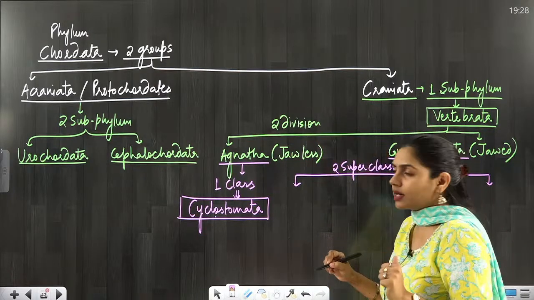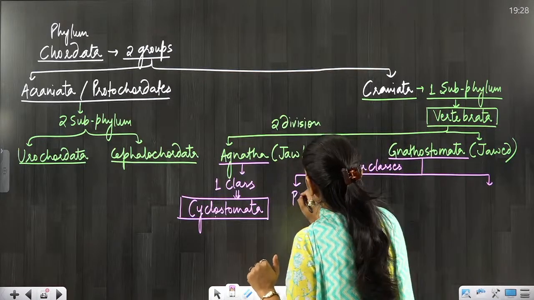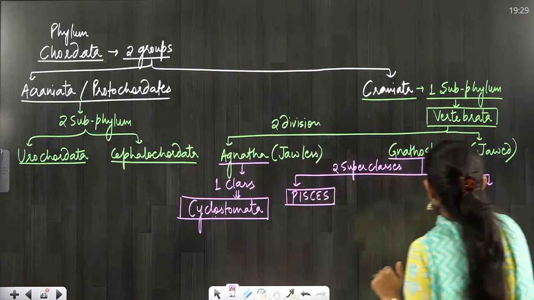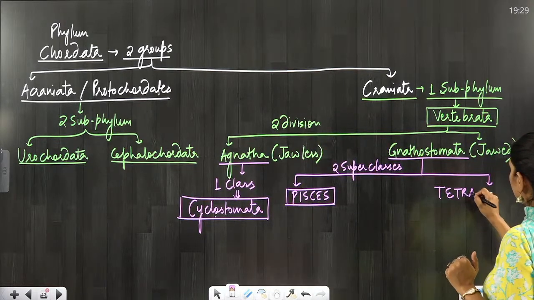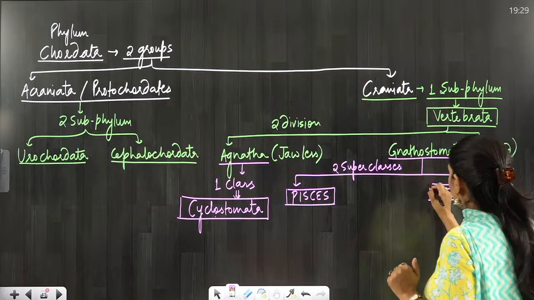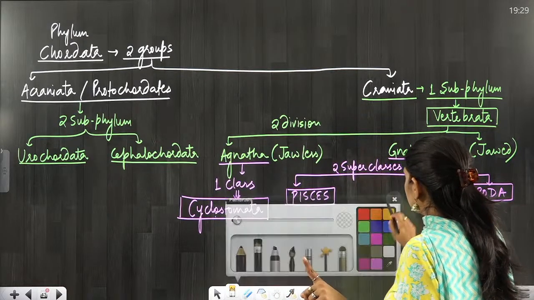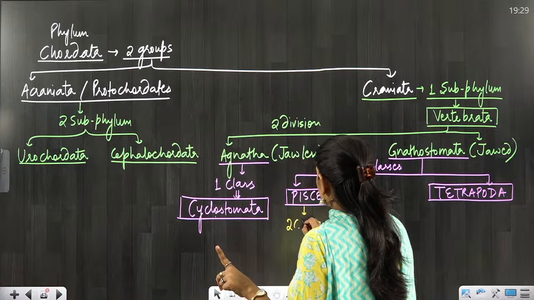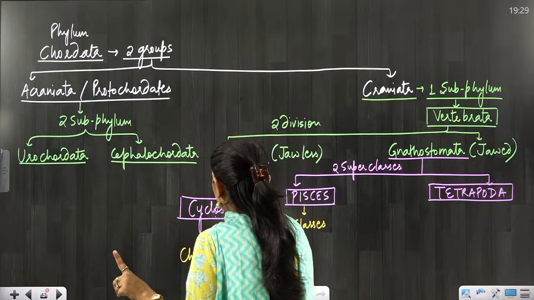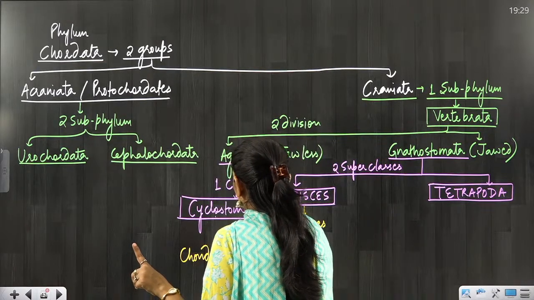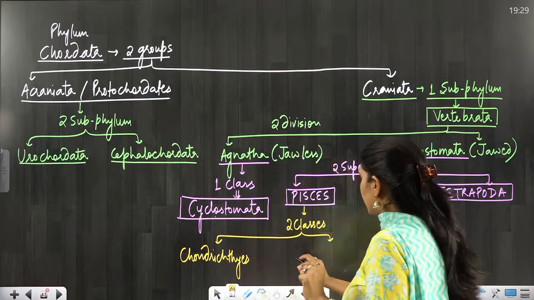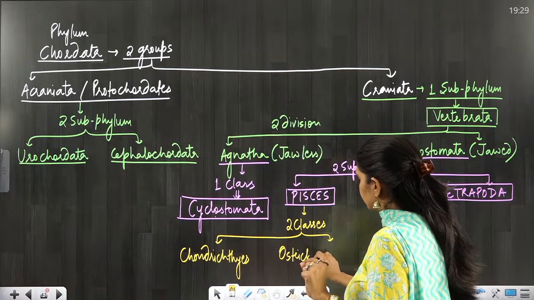Above the class, superclasses are there. So two superclasses: one is Pisces and another is Tetrapoda. In Pisces, we have to study two classes. One is Chondrichthyes, cartilaginous fishes. Another class is Osteichthyes.